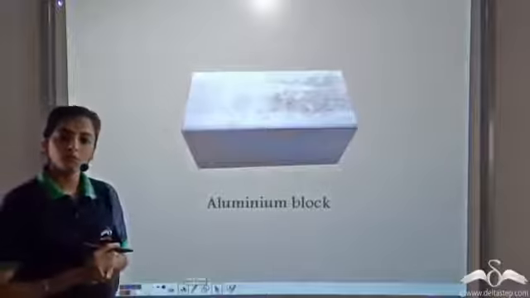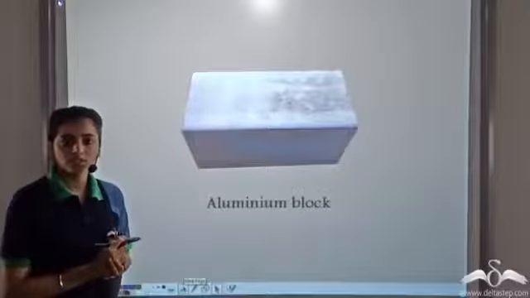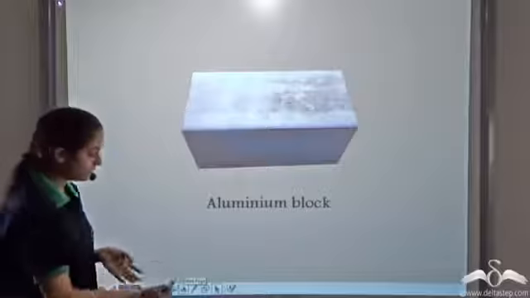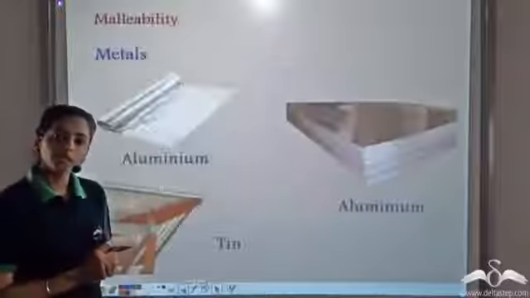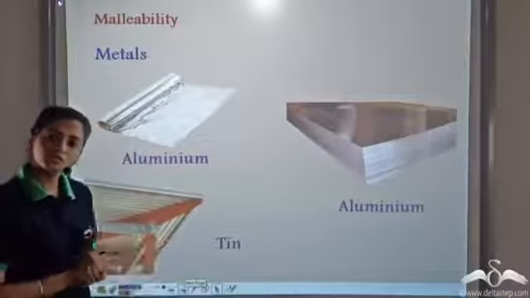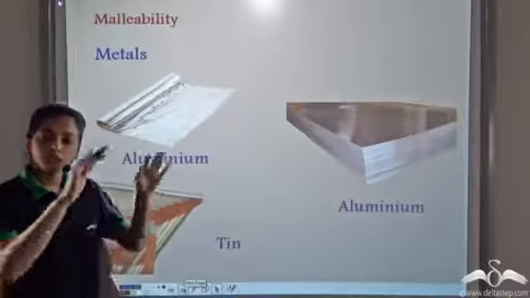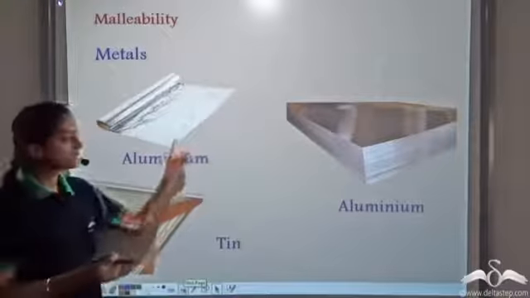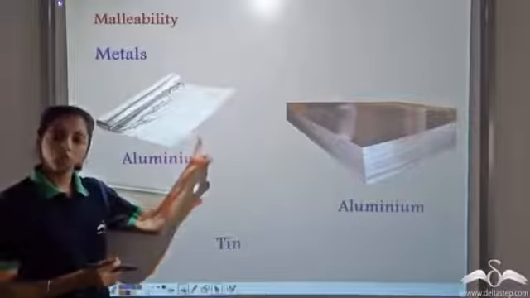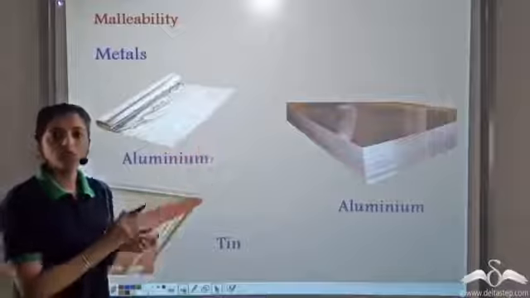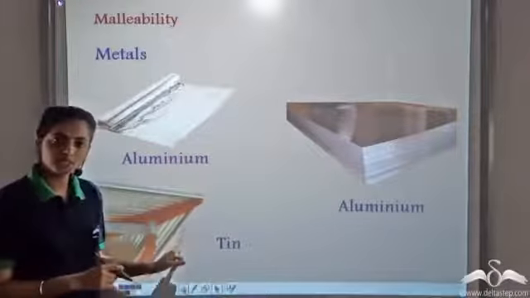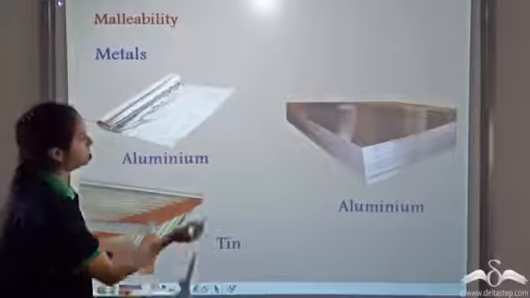This is an aluminium block which is used in industries. It exists in the form of big blocks. But you must have seen the aluminium foils, the aluminium sheets or the tin sheets which are used at home. So from an aluminium block, we can get very thin aluminium sheets. This property of the metals, according to which we can beat them into very, very thin sheets, is known as malleability.